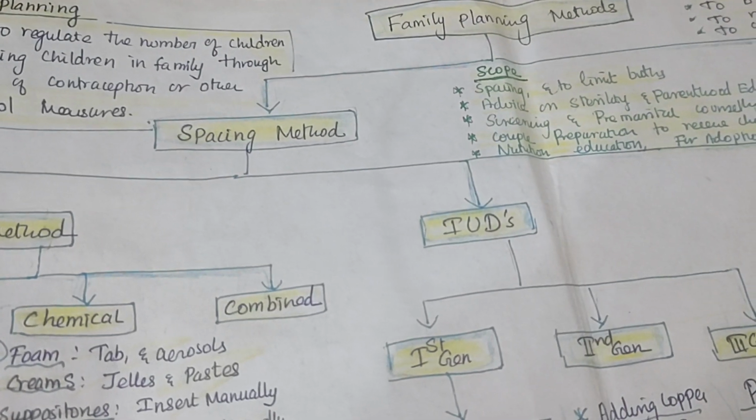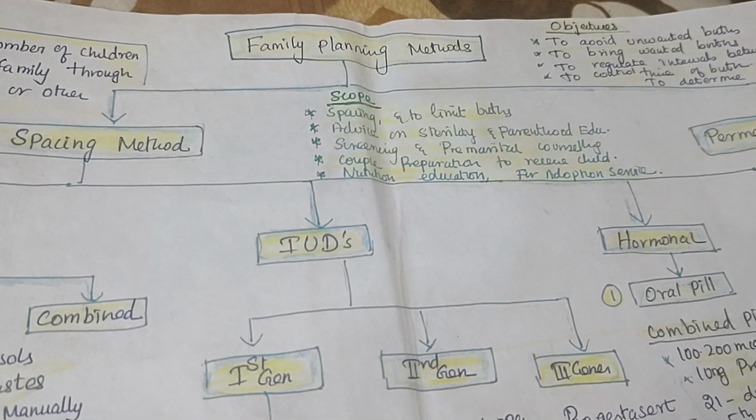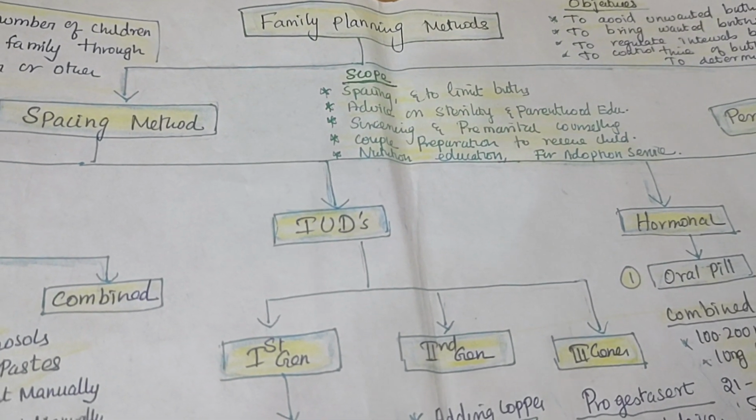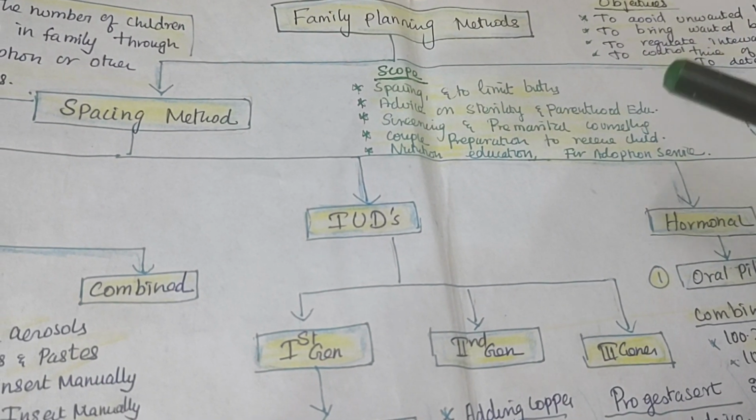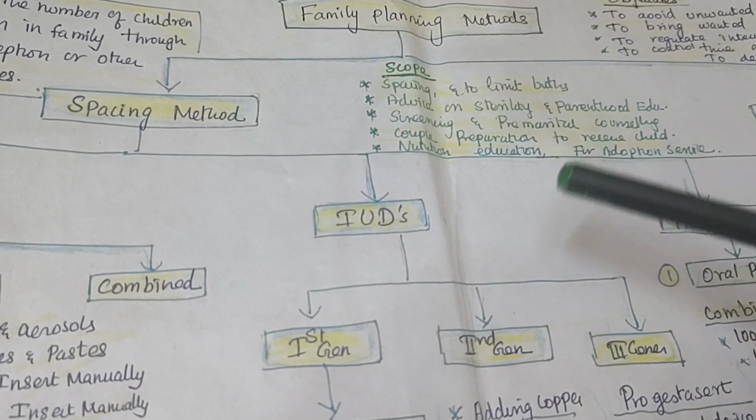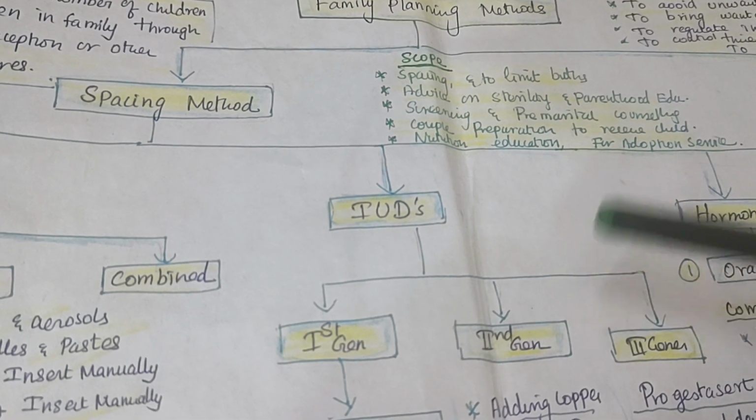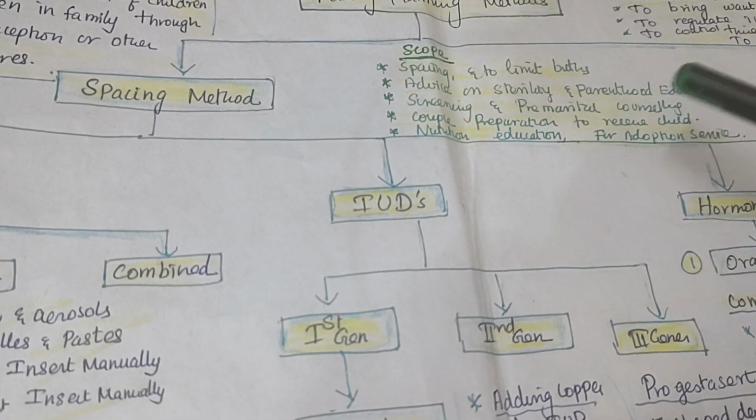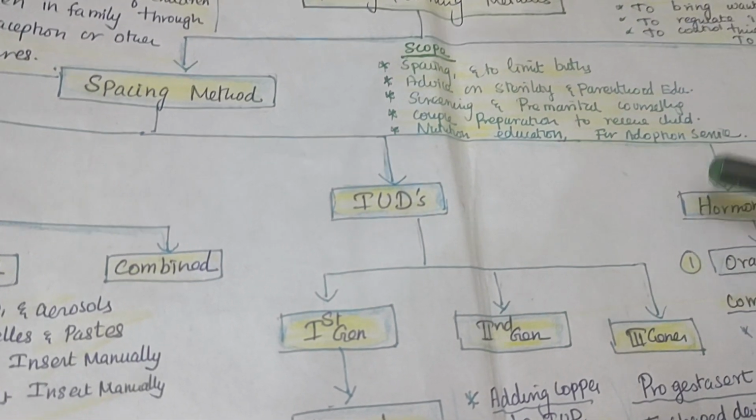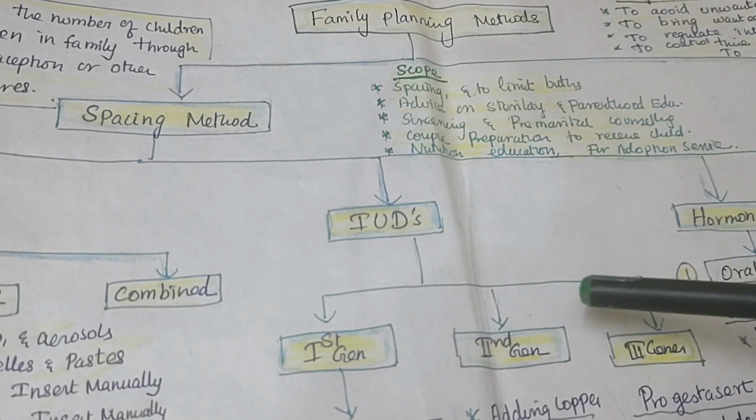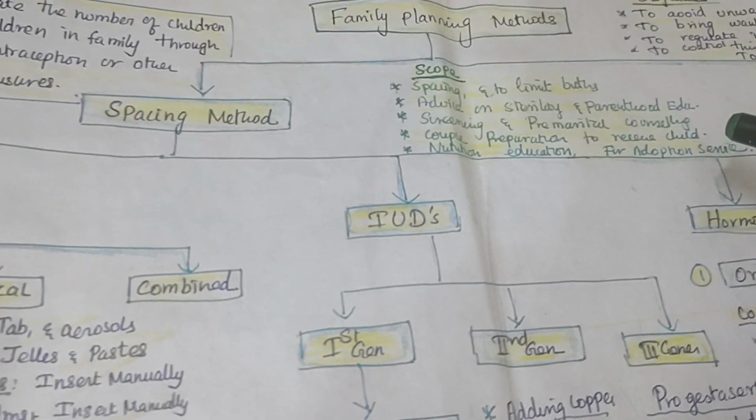In the definition itself, you can identify the main objectives: to avoid unwanted pregnancy, to bring out the wanted children, to regulate the interval between the children, to control the time of the birth, and to determine the number of children. Family planning scope, if you see, it gives spacing and limits, and it gives an opportunity to give advice, counseling and other services, screening services, and premarital counseling. You can prepare the couple for childbirth, and it gives an opportunity to give nutrition education and other adoptive services.